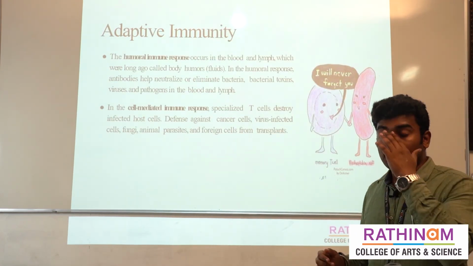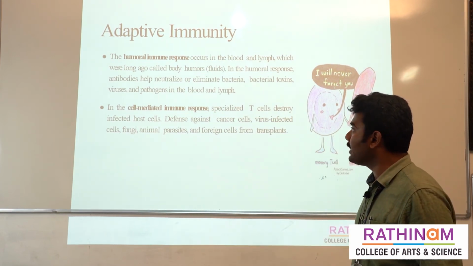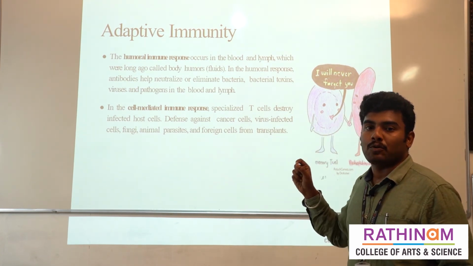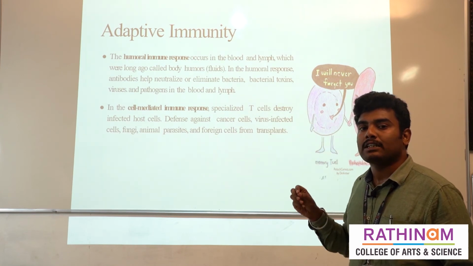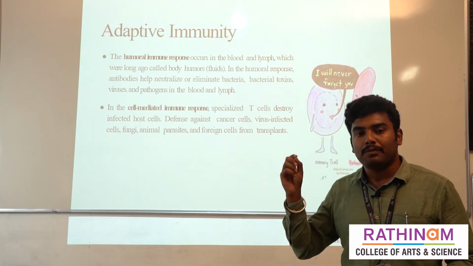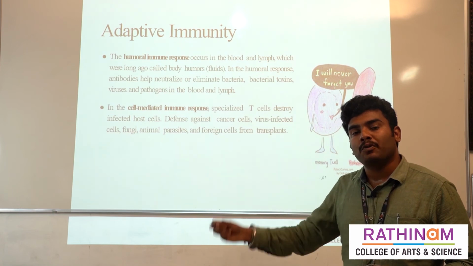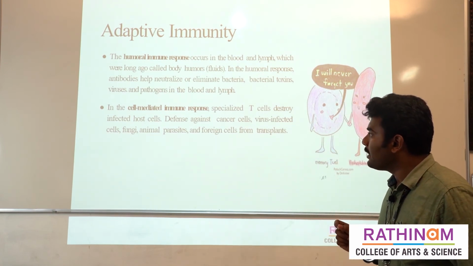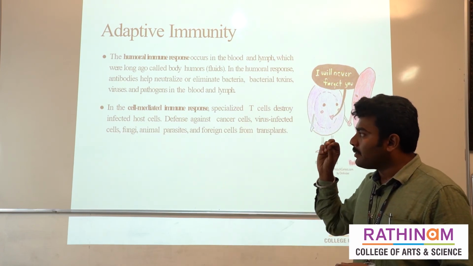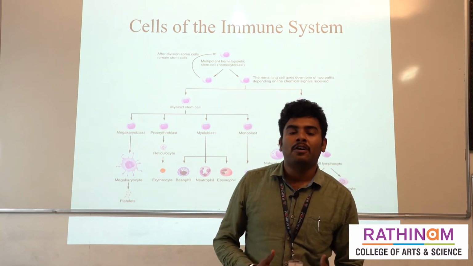As I told, in adaptive immunity there are two types of response. One is called humoral and the other is called cell mediated. The humoral response is mainly initiated by B lymphocytes. So B lymphocytes or B cells are mainly responsible for the humoral immune response. They are present in the body fluid, and these B cells produce the antibodies, and the cell mediated immune response is specialized by the T cells. So these are the cells mainly involved in the immune system.